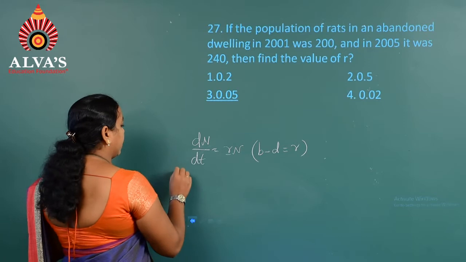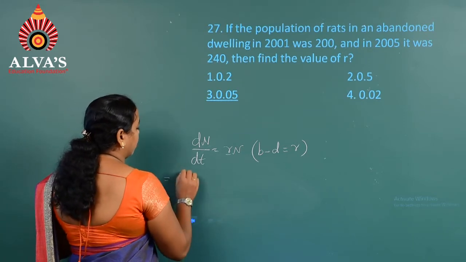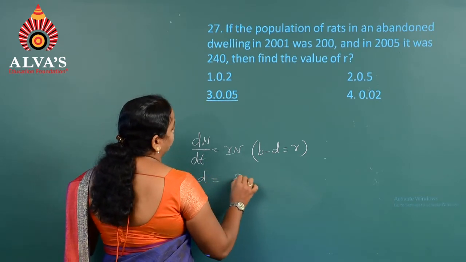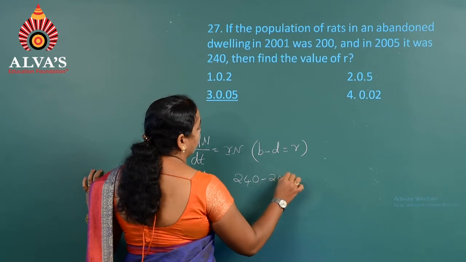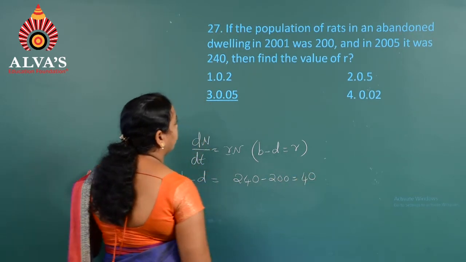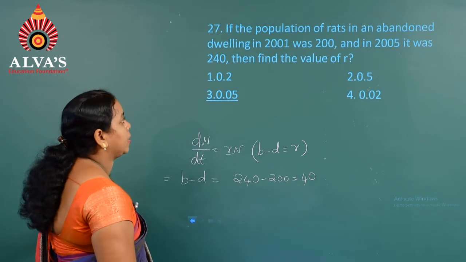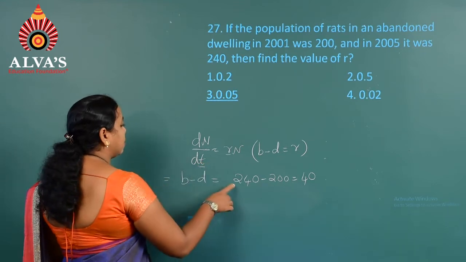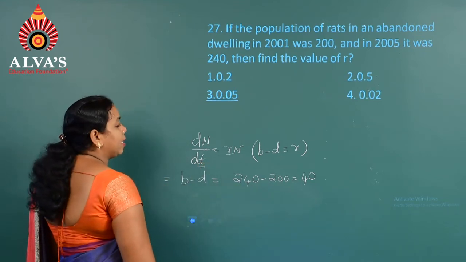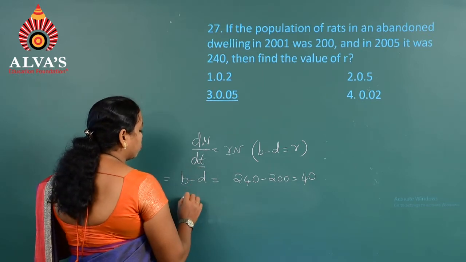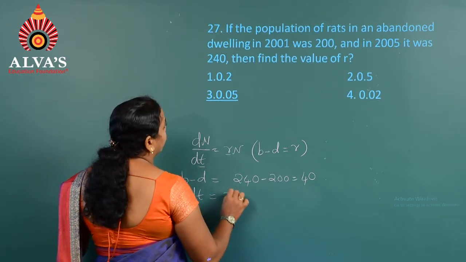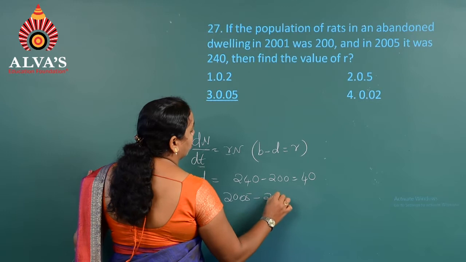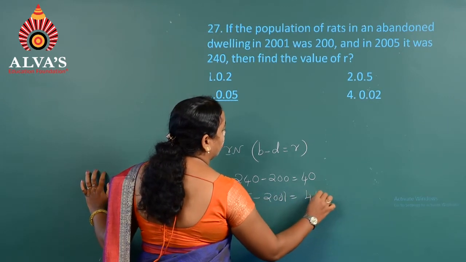So, initially I am going to find out B minus D, that is 240 minus 200, which gives the value of 40. That is to identify the birth rate, natality. And the next one we have to identify is dt. If you consider this 40 as dN, we now have to find dt. To find dt, your time period should be considered, that is 2005 minus 2001, which is 4 years of time.